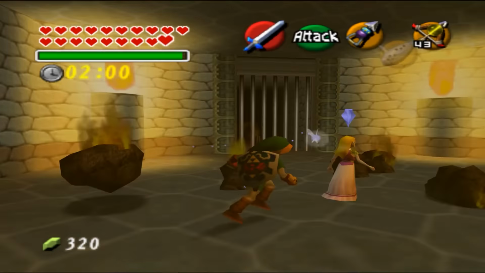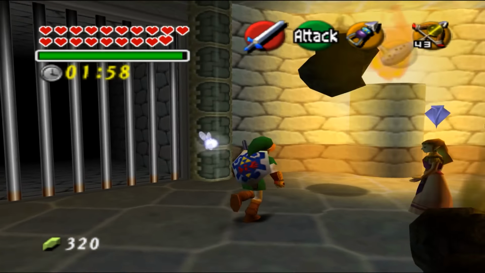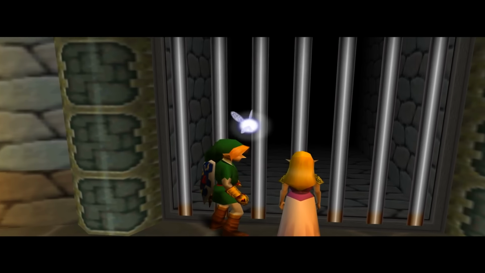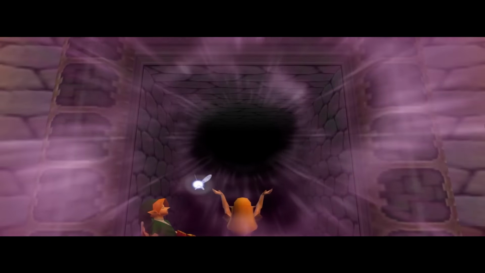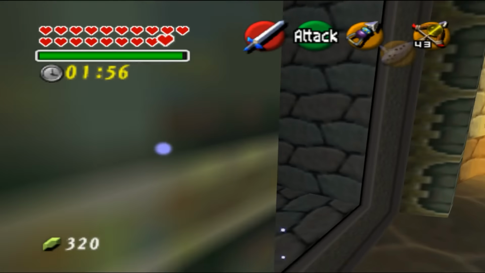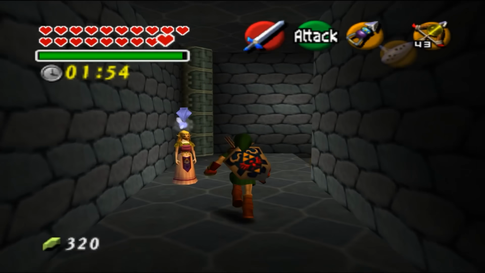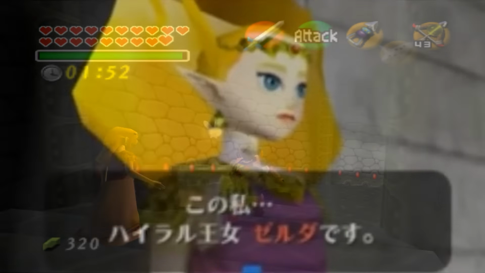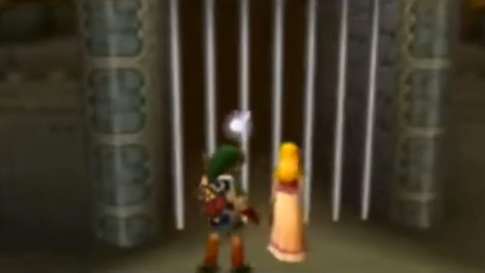At the end of the game, after beating Ganon, the player has to escape the crumbling castle with Princess Zelda. During normal gameplay, the princess magically opens the door and the player must walk through. But in the pirated version, the door never opens, and only the princess passes through, leaving the player to die in the crumbling castle.